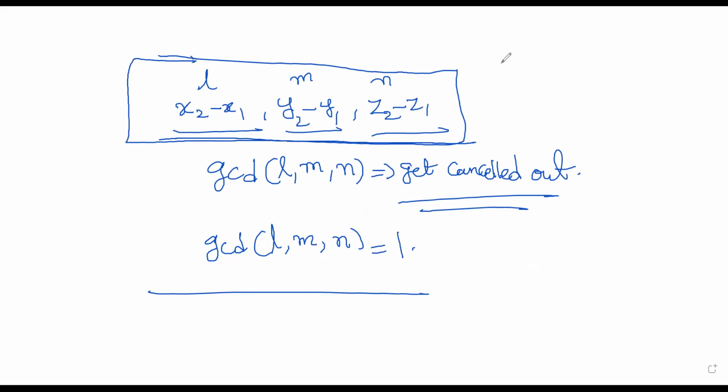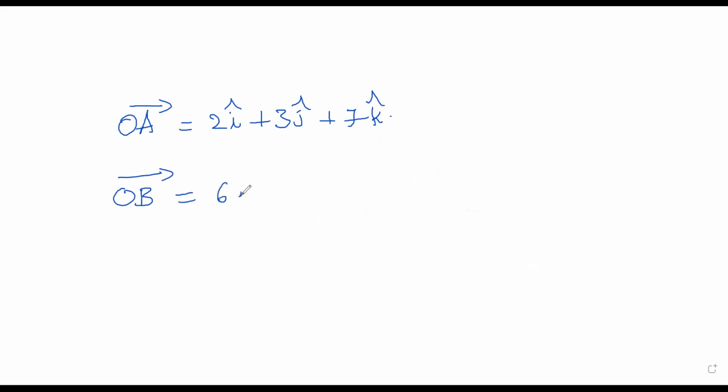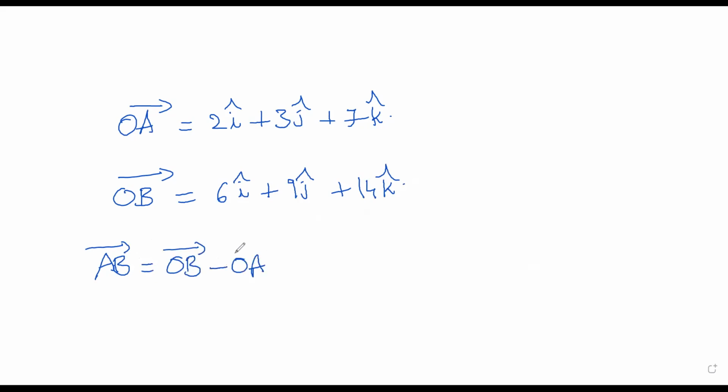So for example, I give you one example. Let us say the position vector of A bar is 2i cap plus 3j cap plus 7k cap. This is one vector. And OB bar, the second vector, is 6i cap plus 9j cap plus 14k cap. Let us say these two are the vectors, and now I want to find what is AB bar. AB bar is OB bar minus OA bar. Like this you have to do.